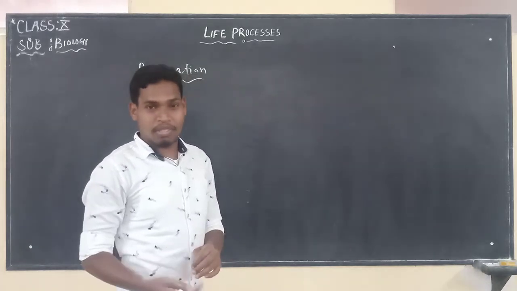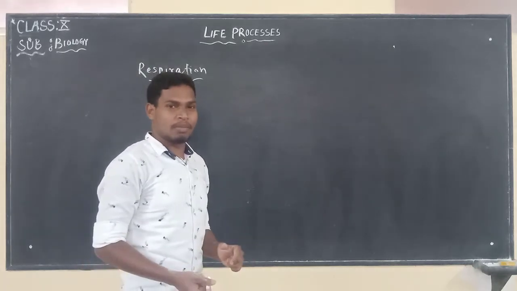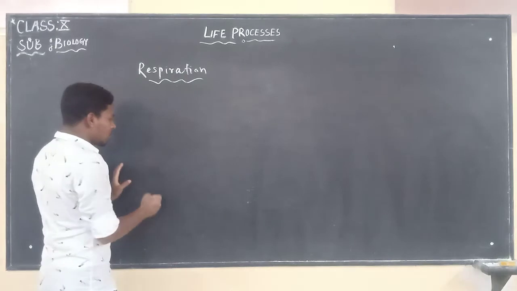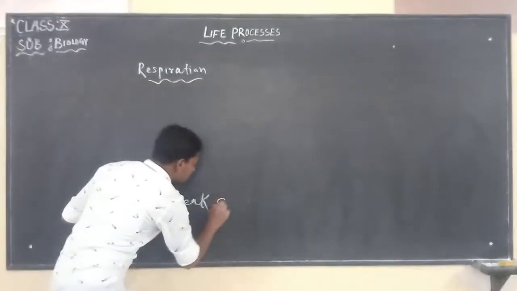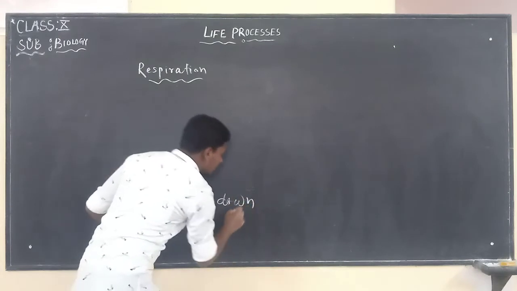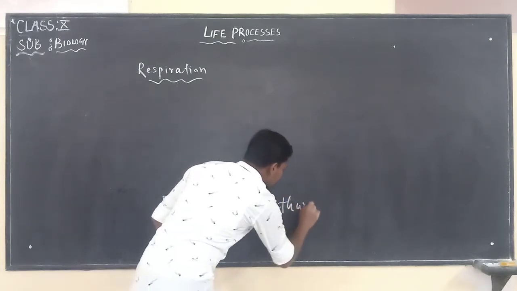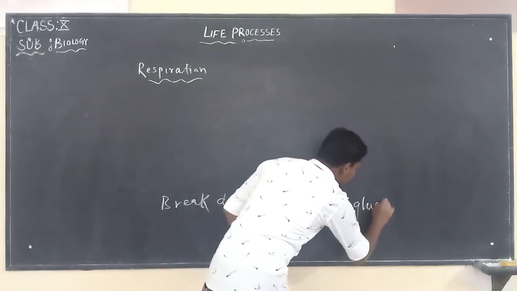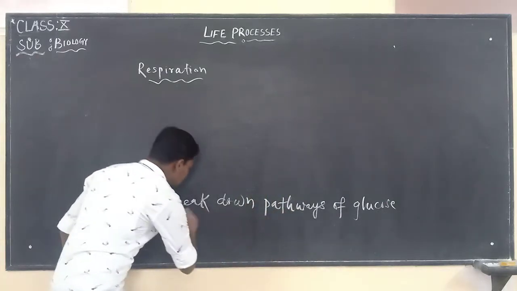And if glucose is broken down in absence of oxygen, it is known as anaerobic respiration. We will see the different breakdown pathways of glucose.